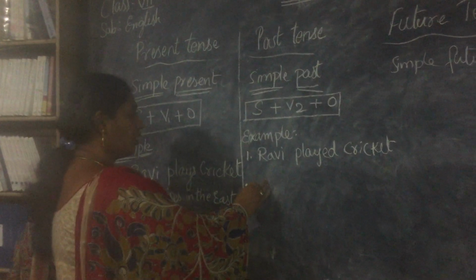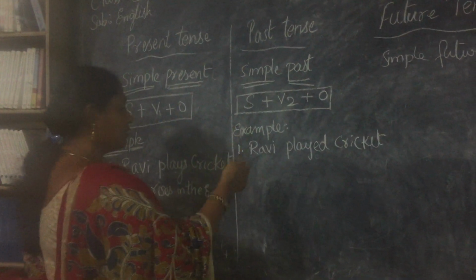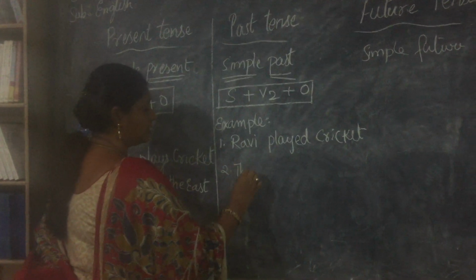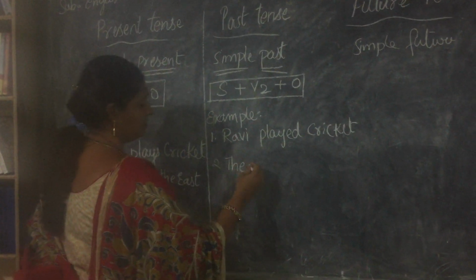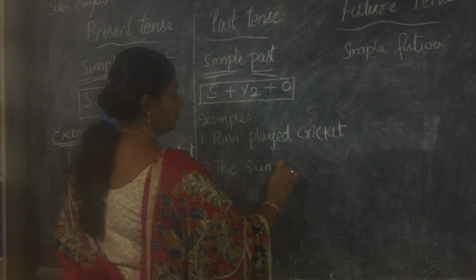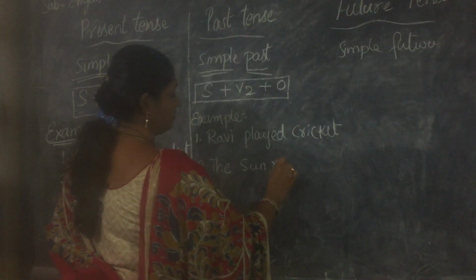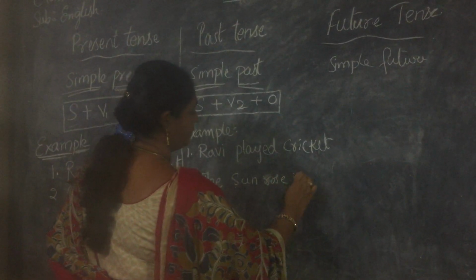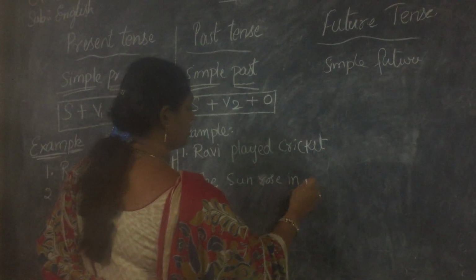So here if we are talking about simple past, all we'll say is the sun rose in the east. Rise, rose, risen.